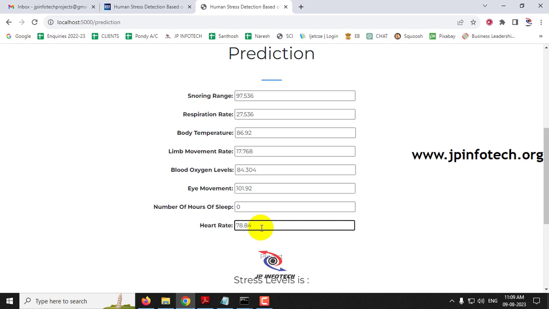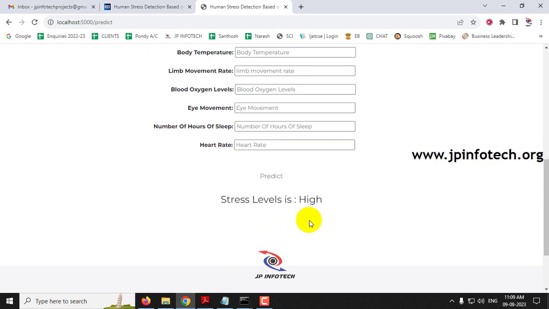Let us find the prediction result for this by clicking the predict button. Now you can see the predicted result is high, which is class 5.